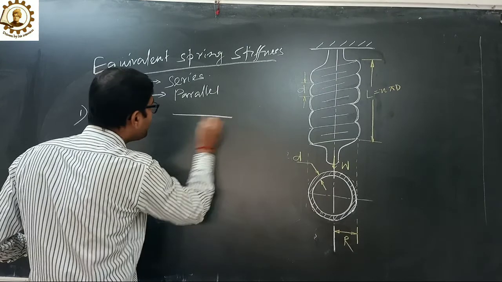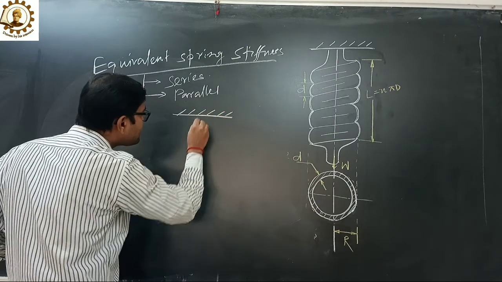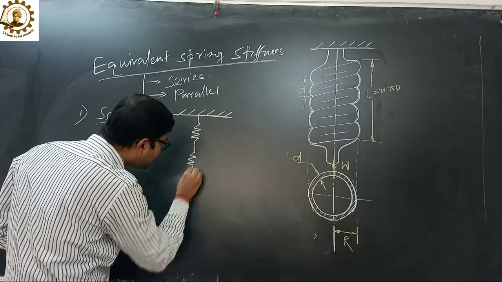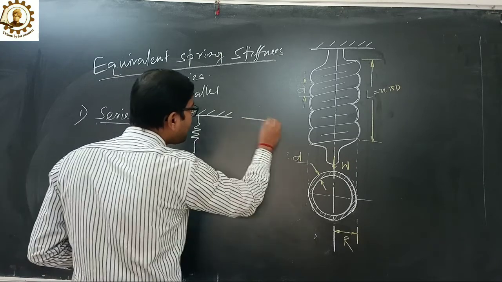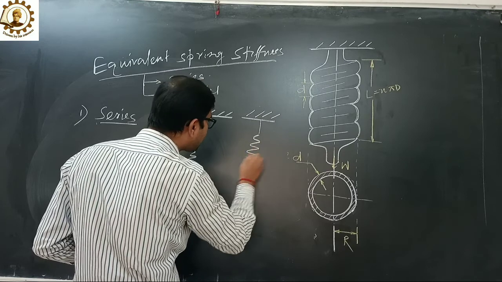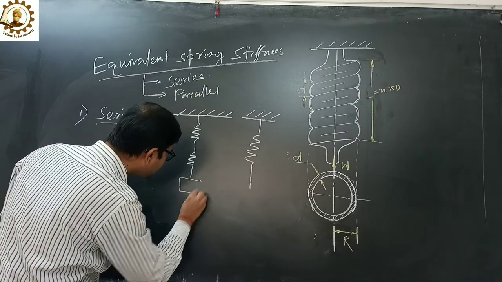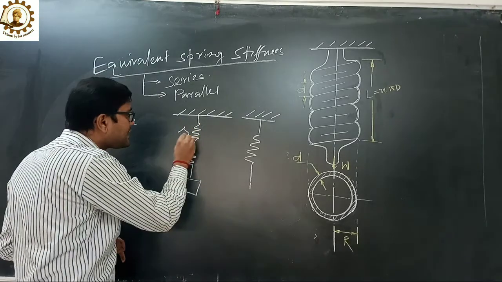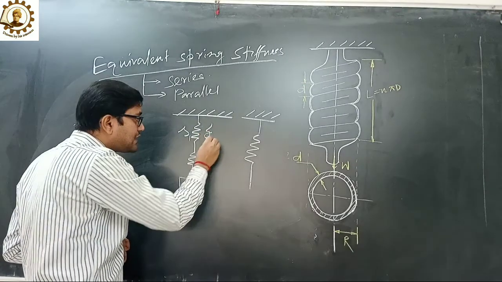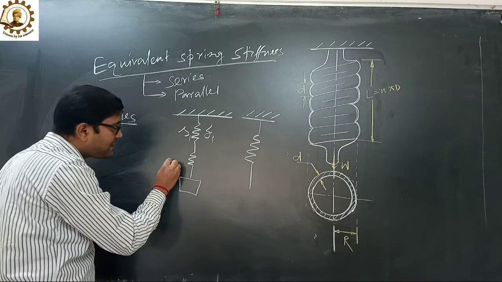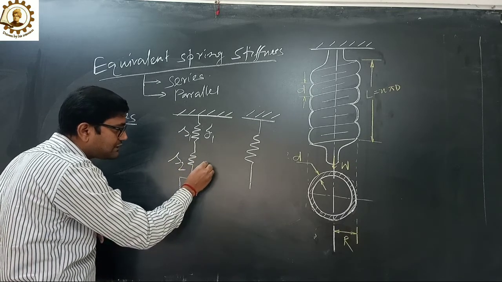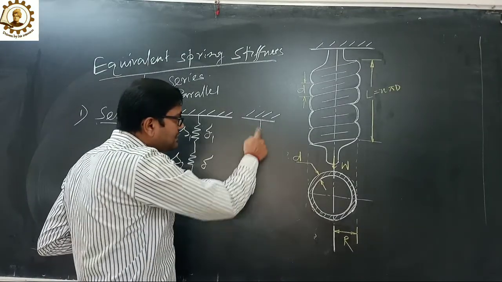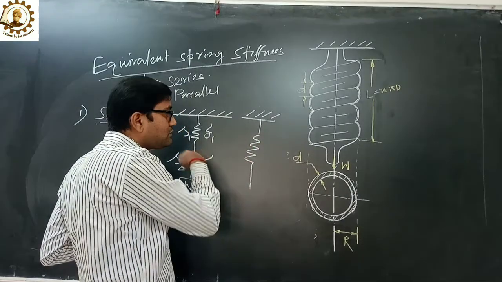Suppose in series there are two springs. If we place two springs side by side, with respect to that we will find the equivalent spring stiffness of a single spring, that is our objective. This is spring number 1, this is spring number 2. The stiffness of spring 1 is S1, its deflection is delta 1. Spring number 2 has stiffness S2 and deflection delta 2, and this is the weight or load W. On the other hand, this is the single spring, the equivalent spring of two springs.